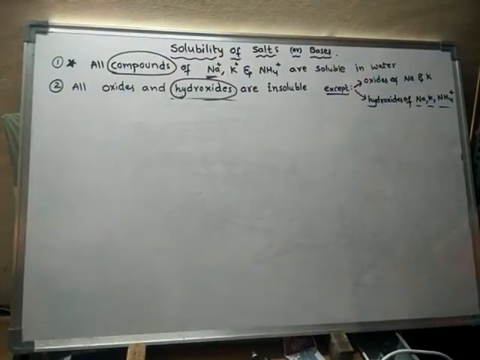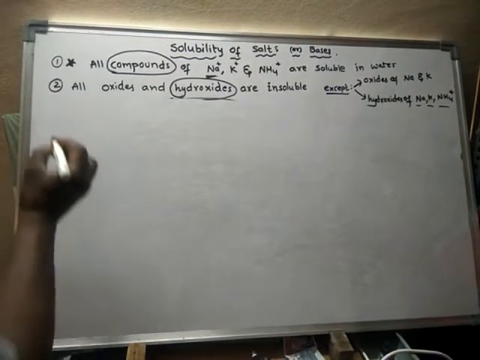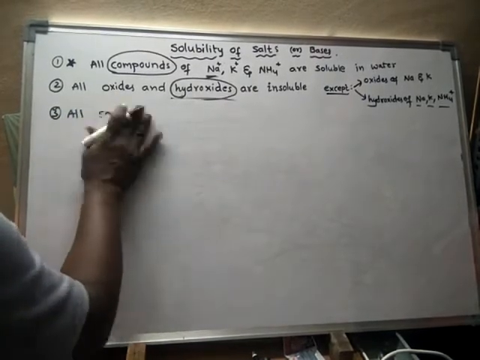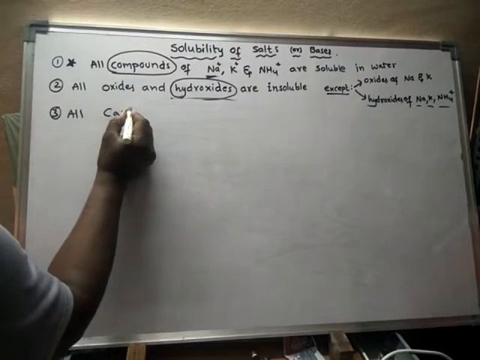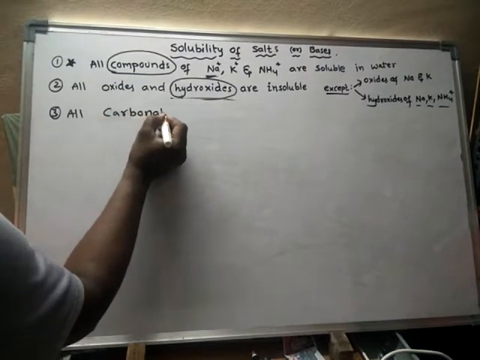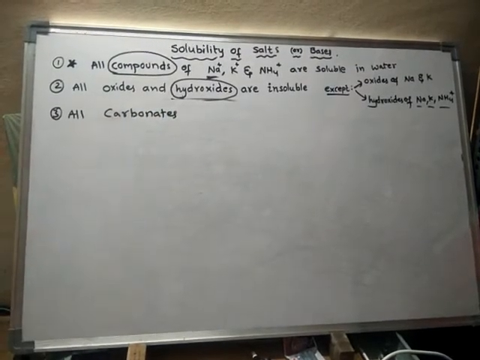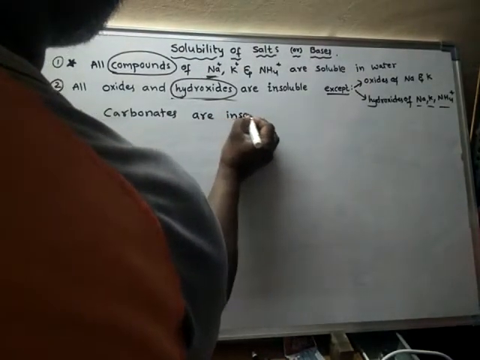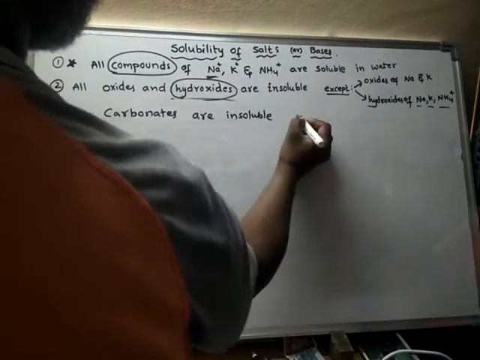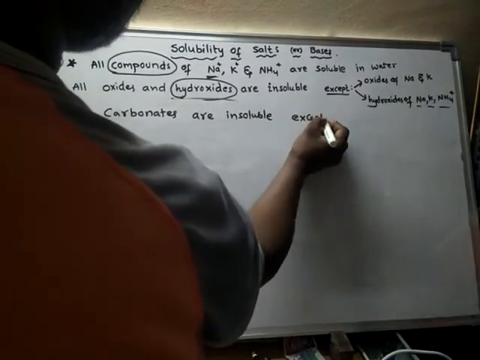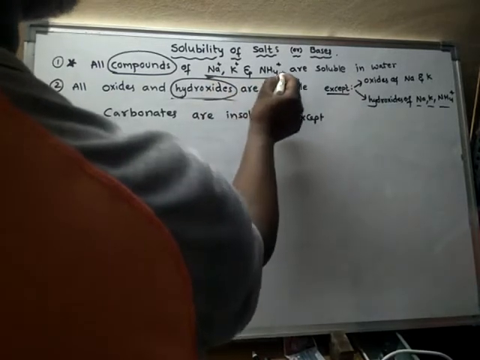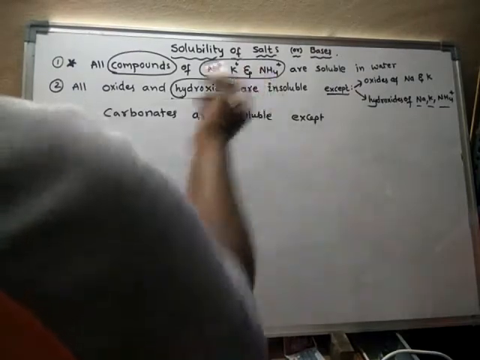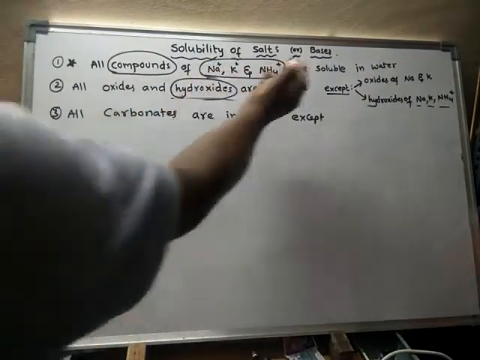Now we learn about the carbonates. All carbonates are insoluble, again except these three, because at the beginning it is mentioned that sodium, potassium and ammonium are exceptions.